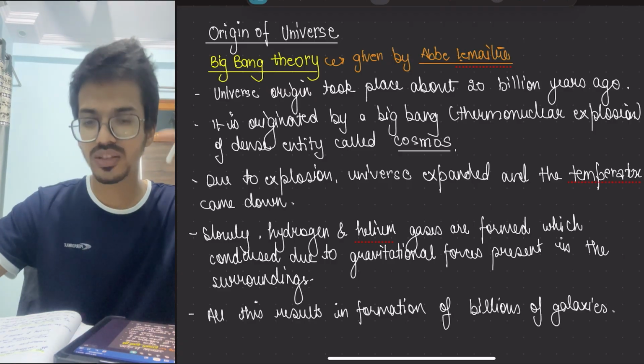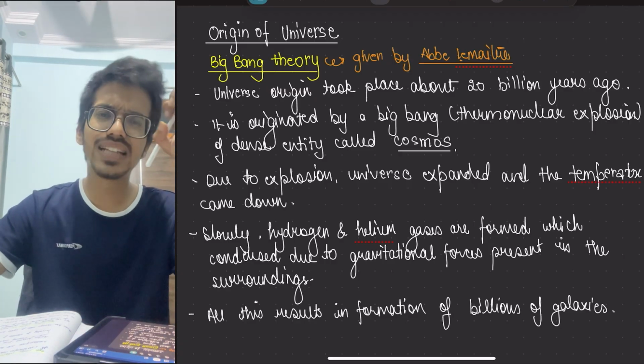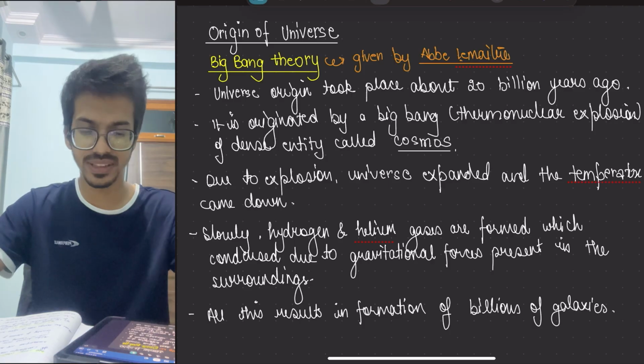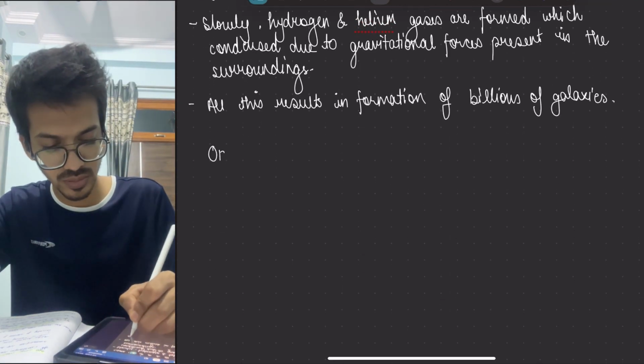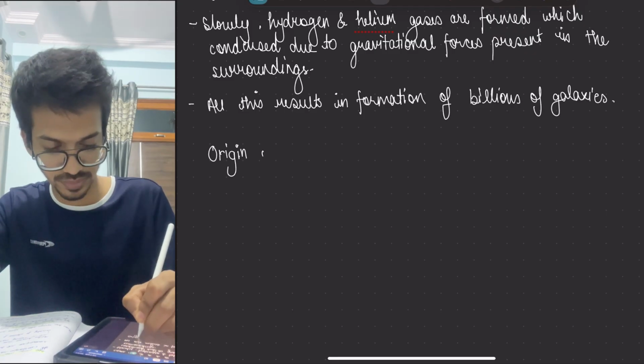So we have just reduced it. There were a lot of things also there, but we reduced it as concisely as possible for you at your level. Now the next thing is the origin of the solar system.